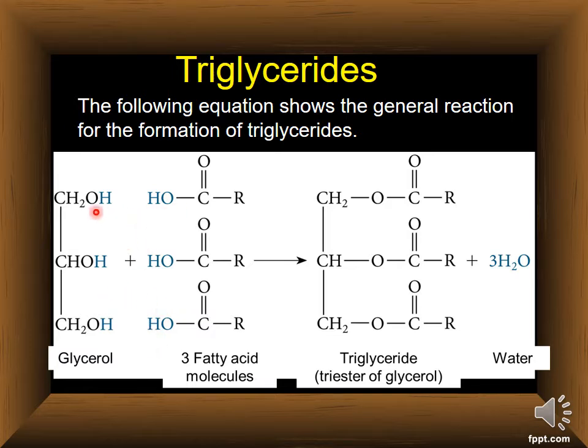How? Look here. On the glycerol side, each OH group gives a hydrogen ion, and from the carboxylic acid side, each carboxylic acid or fatty acid gives the OH group. So H plus OH combine together and make a water molecule. So one water molecule is eliminated from here, then one from here and one from here, and produces 3 water molecules. So all the valencies are free here, and they can join together. After joining, they make triglyceride.